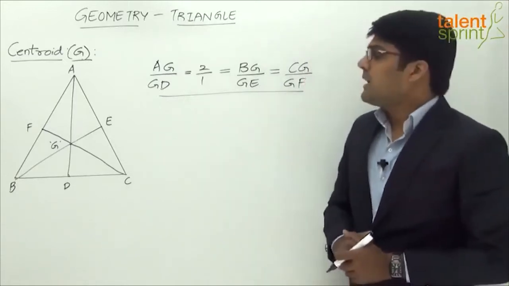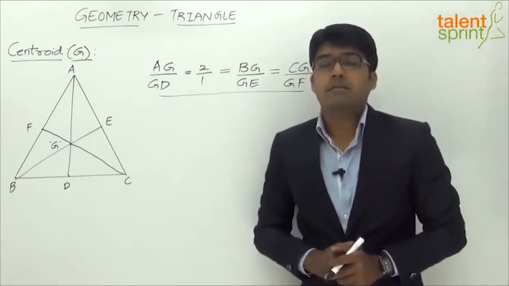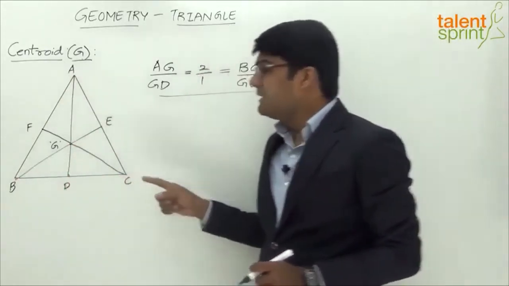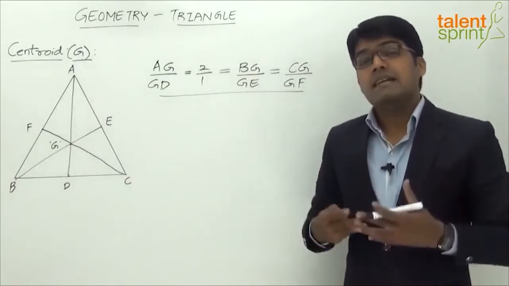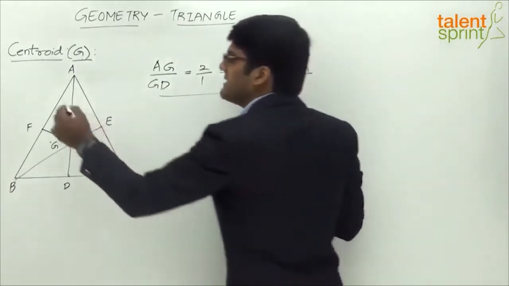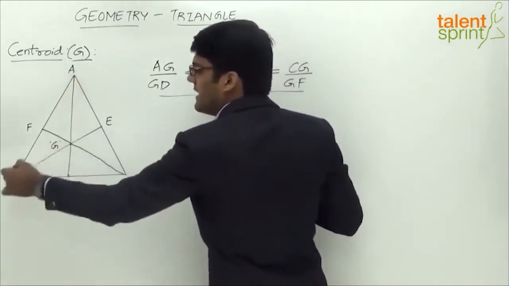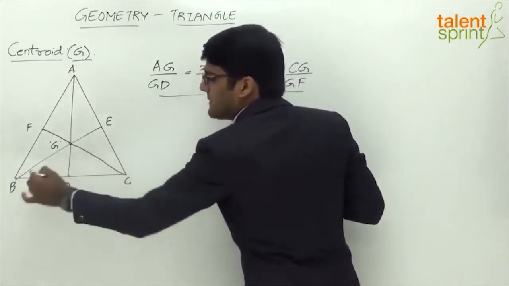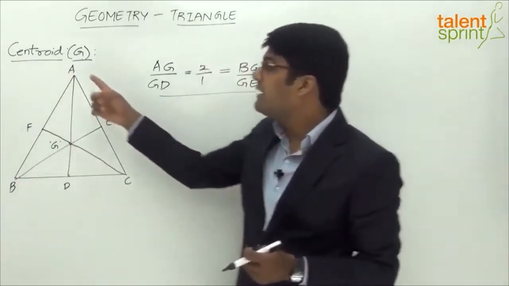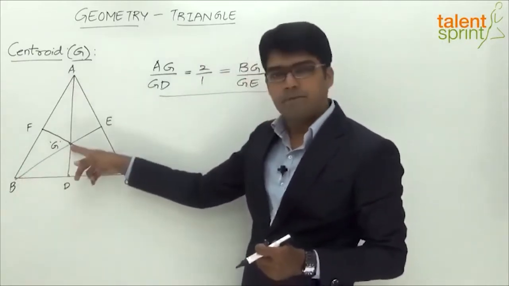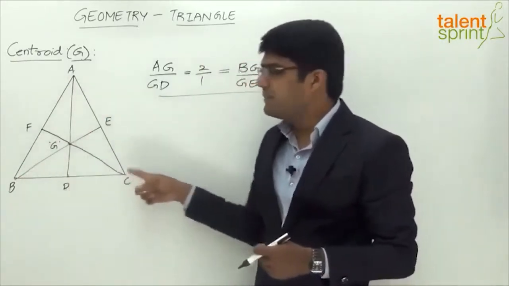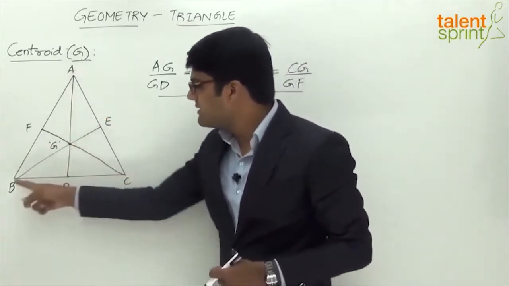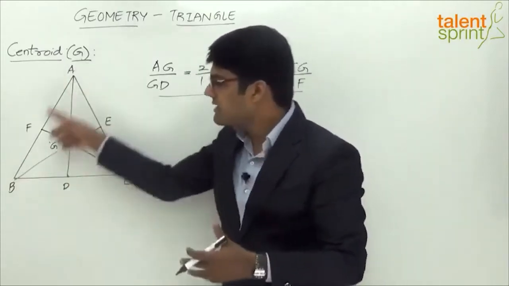Okay. Now another important point that we need to understand here is that if you look at the centroid G and the 3 vertices of the triangle ABC, we get 3 triangles within the original triangle, right? The first triangle is ABG, the second triangle is ACG and the third triangle is BCG. So these 3 triangles, which are formed by 2 vertices of the original triangle and the centroid, together make the original triangle ABC. If we connect these 3 triangles, we get the original triangle ABC.